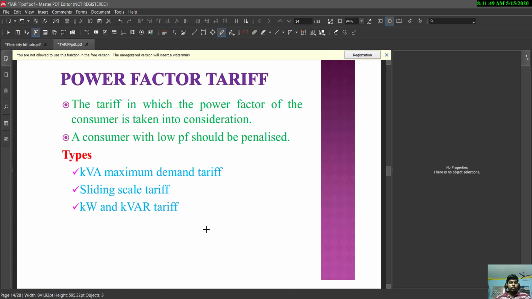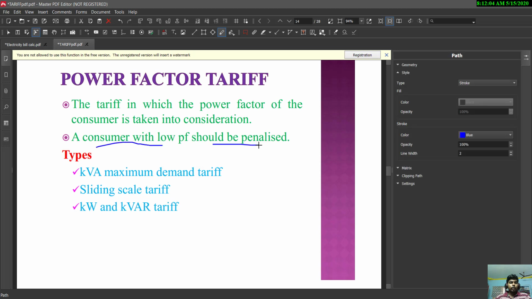Next one is power factor tariff. This is a tariff in which the power factor is a major factor that can be considered by the supplier or provider. That is, a consumer with low power factor will be penalized. There are different types: kVA maximum demand tariff, sliding scale tariff, and kilowatt and kVA tariff. Based on the kVA, there will be a maximum demand tariff and a sliding scale tariff, and there is kVA tariff.